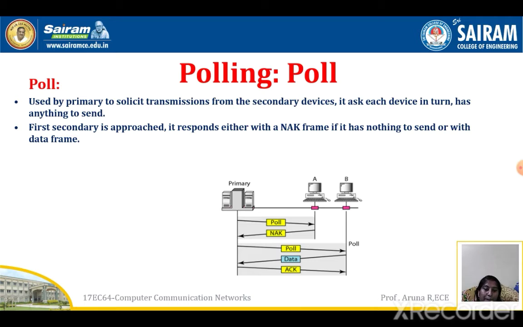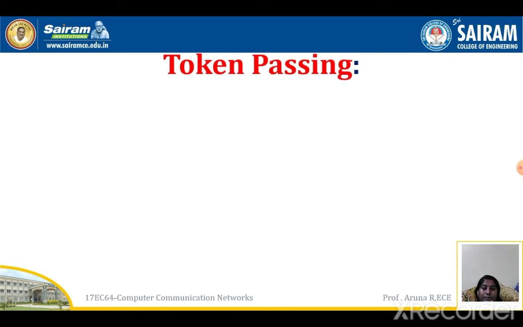Again, the primary sends a poll signal to the secondary station B. B has data, so it sends the data and gets the acknowledgement from the primary. So this is how polling is done in two stages. When the primary is sending the data, it uses the select signal. When the primary is asking the secondary to send the data, it uses the poll signal.